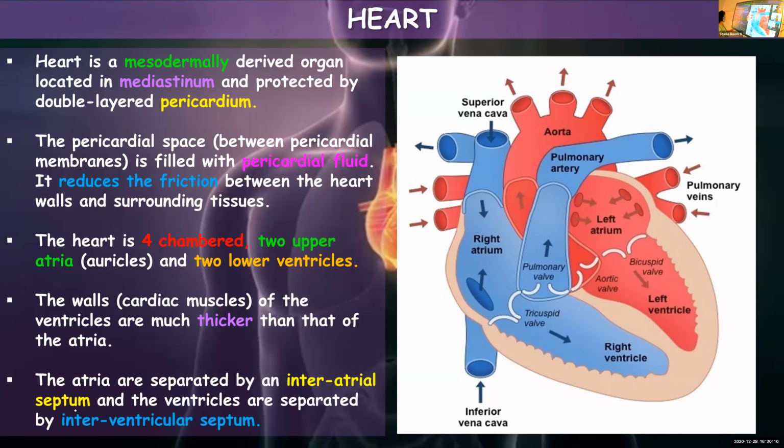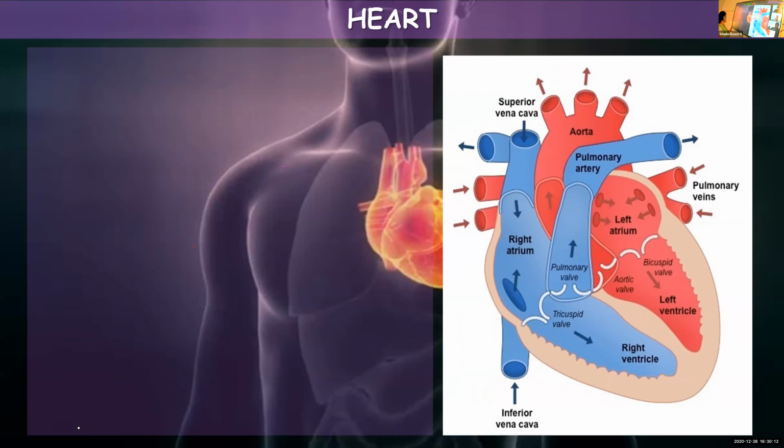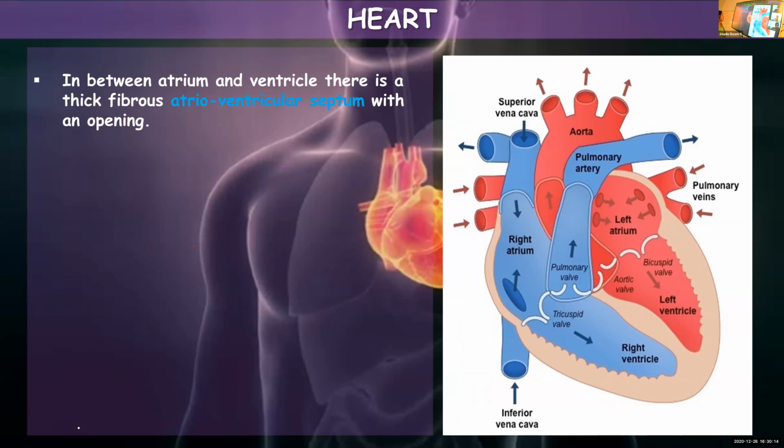Atrioventricular or auriculoventricular septum, which is separating atrium and ventricle. It's a thick and fibrous structure. So separating these different chambers, we have septa known by different names. The one separating two atria is the interatrial septum.